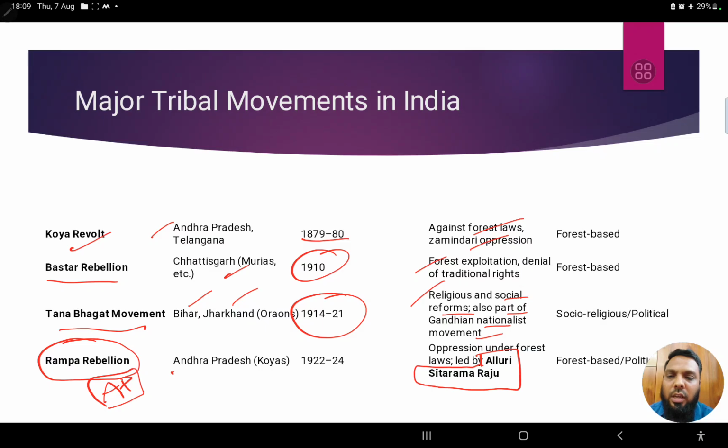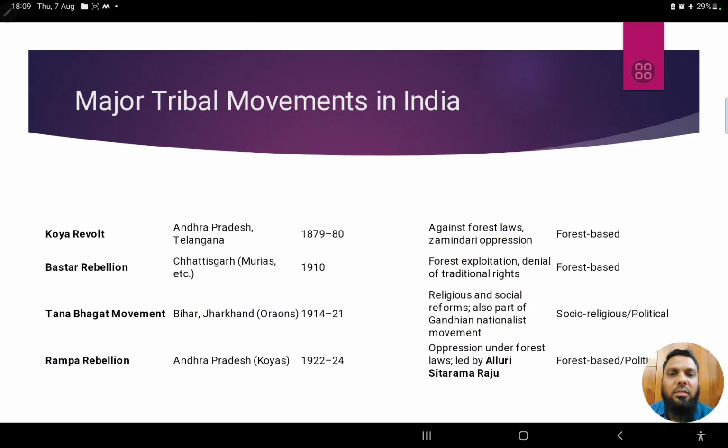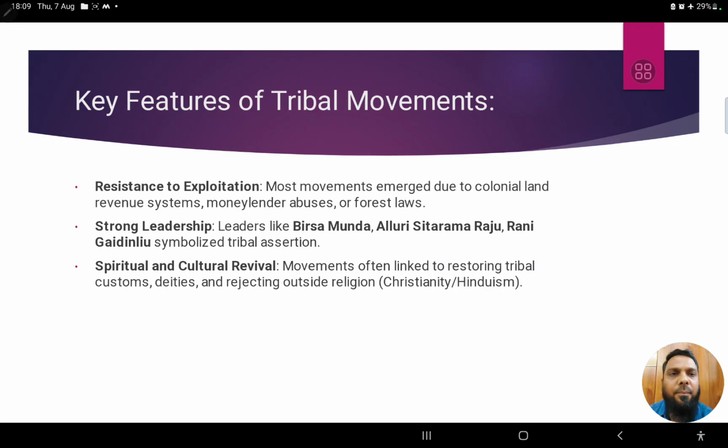In the Rampa area near Rajahmundry, this revolt was led by Alluri Sitarama Raju. The main reason was oppression under the forest laws and oppression by the British, so it was forest-based as well as political. These are the major tribal movements in India.